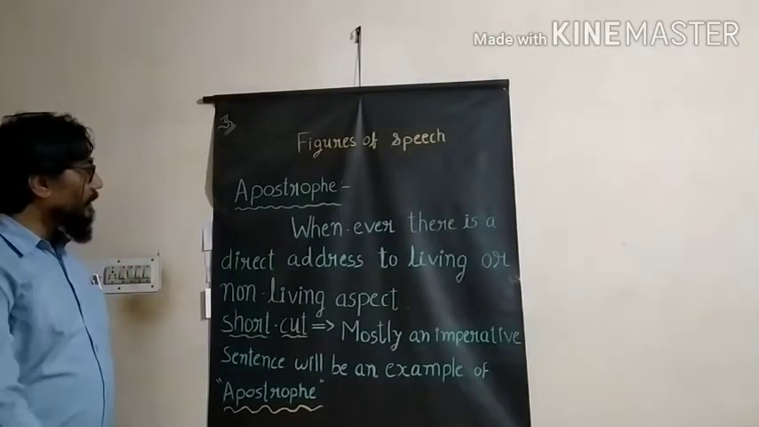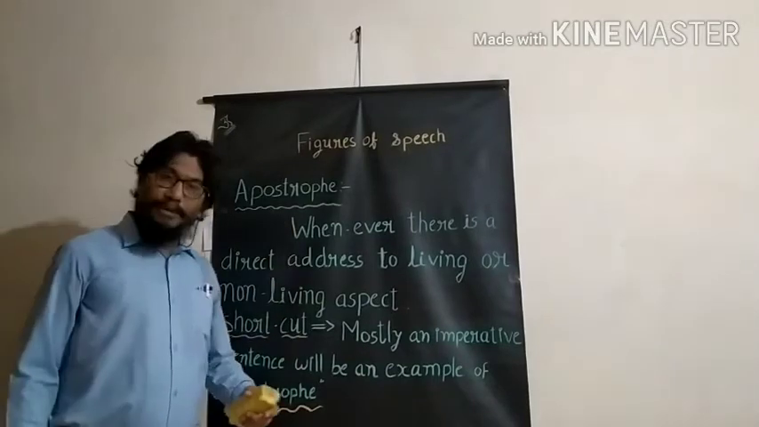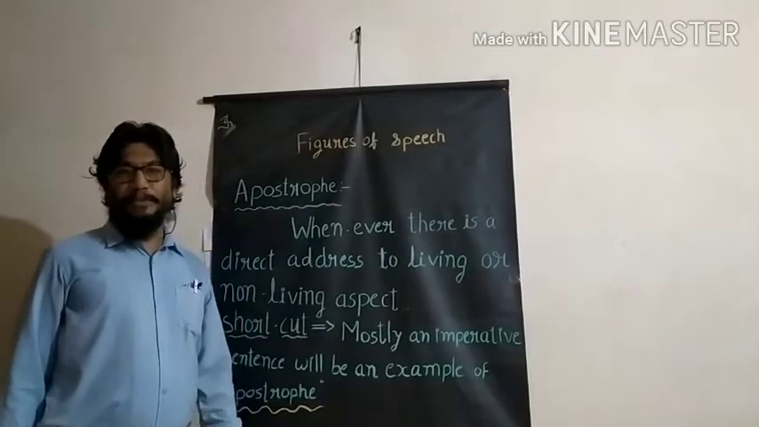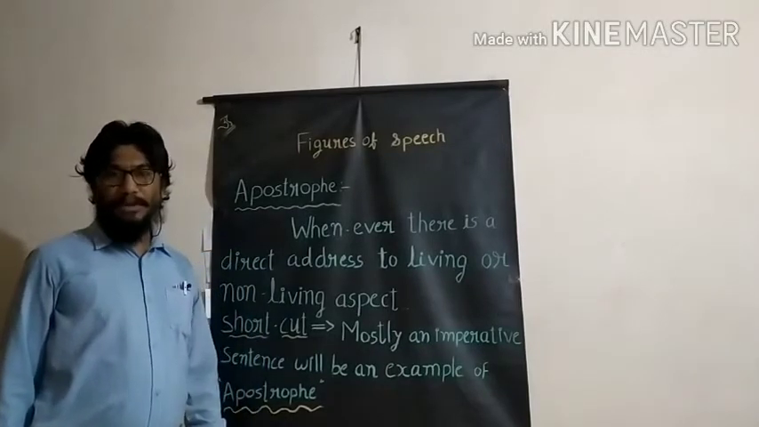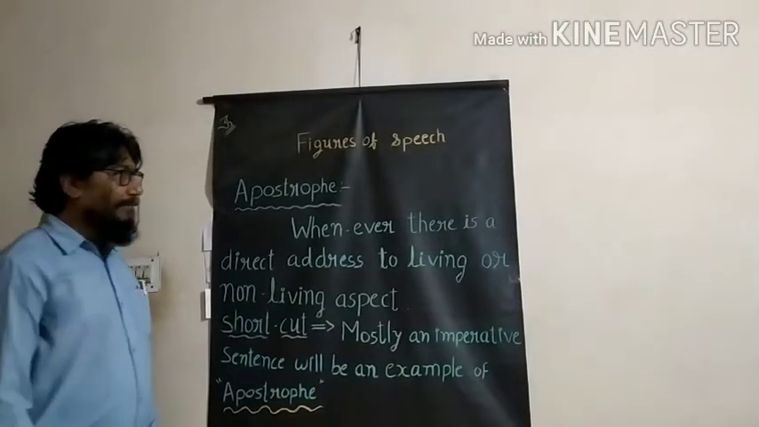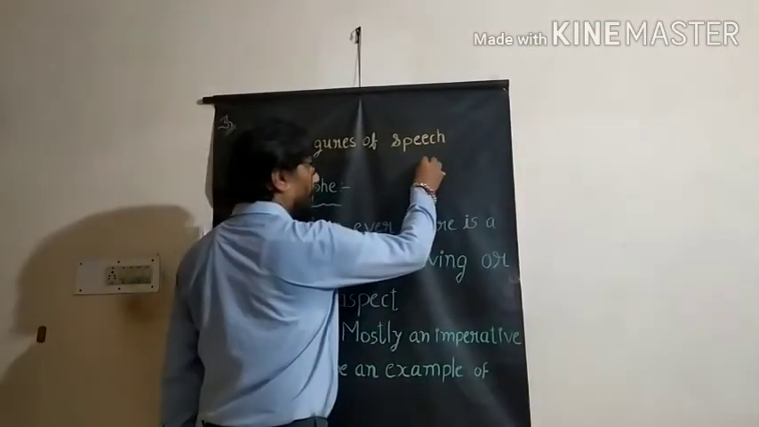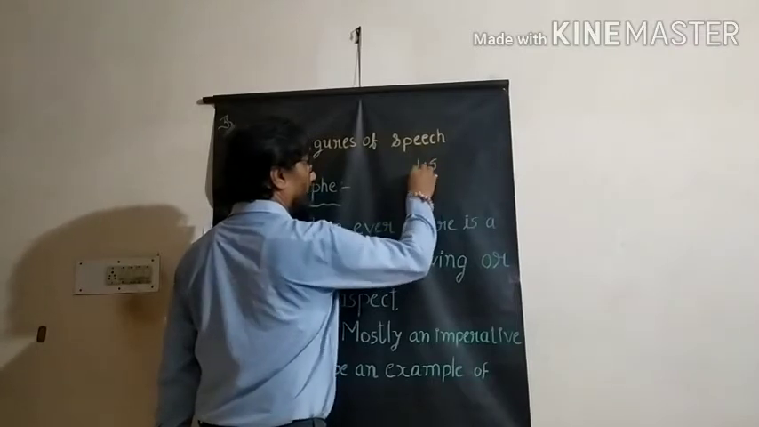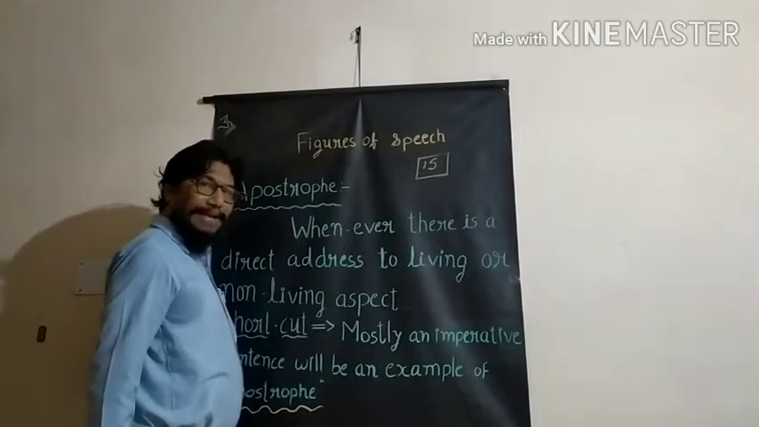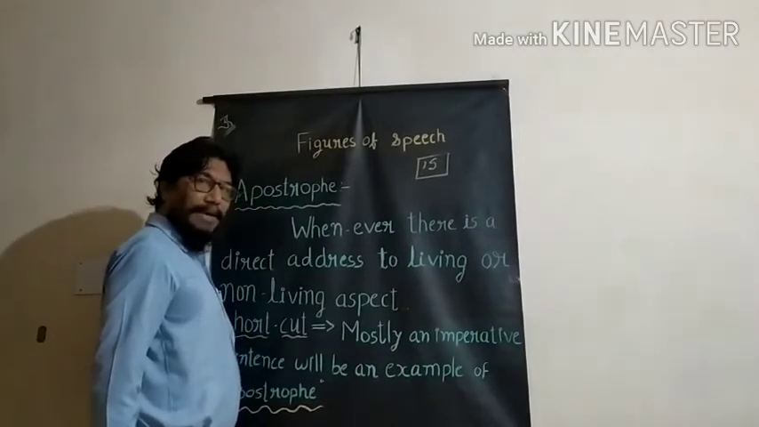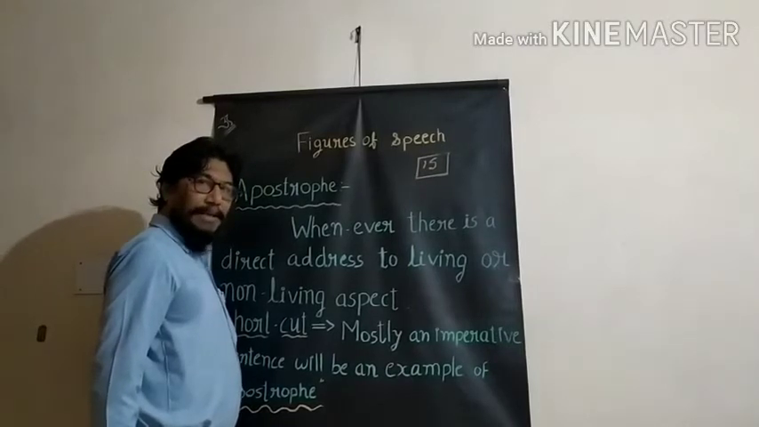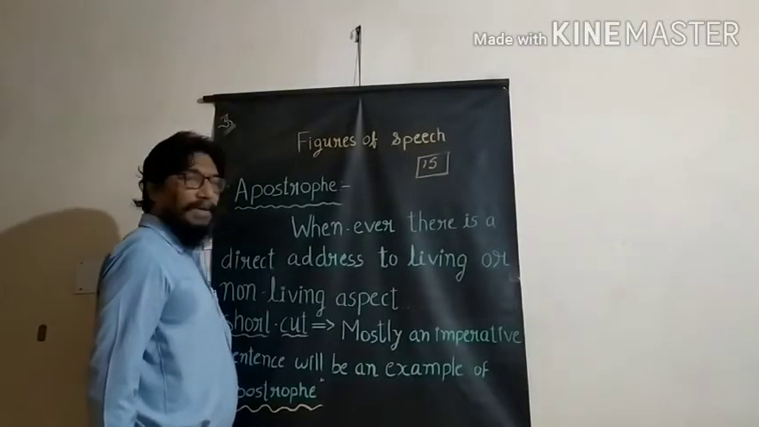Dear student friends, let's move ahead to the next figure of speech. The name of that figure of speech is apostrophe. When you hear this word apostrophe, the identity that would be in your mind is what we have in our writing system: this apostrophe S. Whenever, wherever in a line apostrophe S is used, that line is an example of apostrophe.